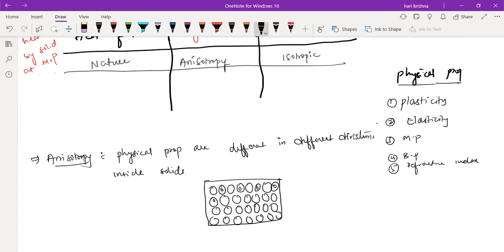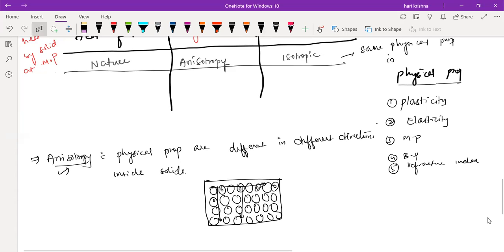If you take a particular solid like this, it will have different physical properties in different directions. So inside the solid itself, you have different physical properties in different directions. That nature is called anisotropic in nature. Isotropic means what? Same physical properties in different directions. Is it clear?